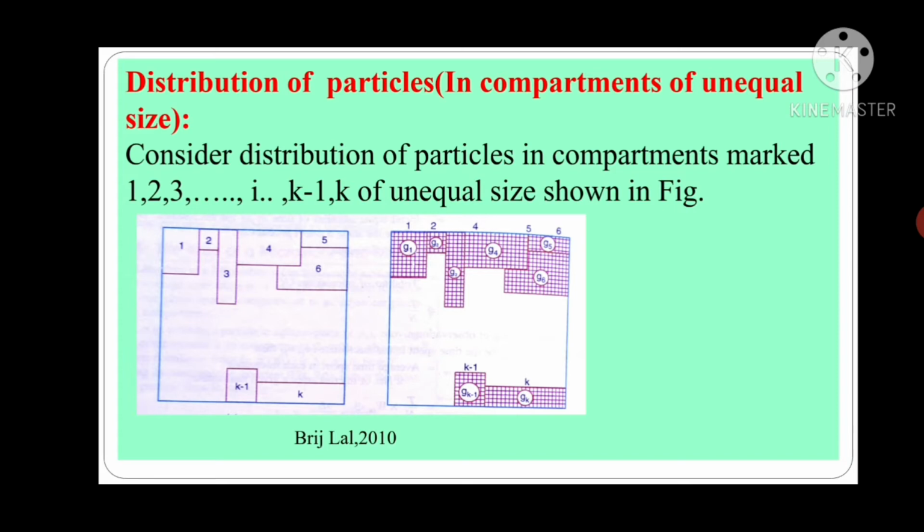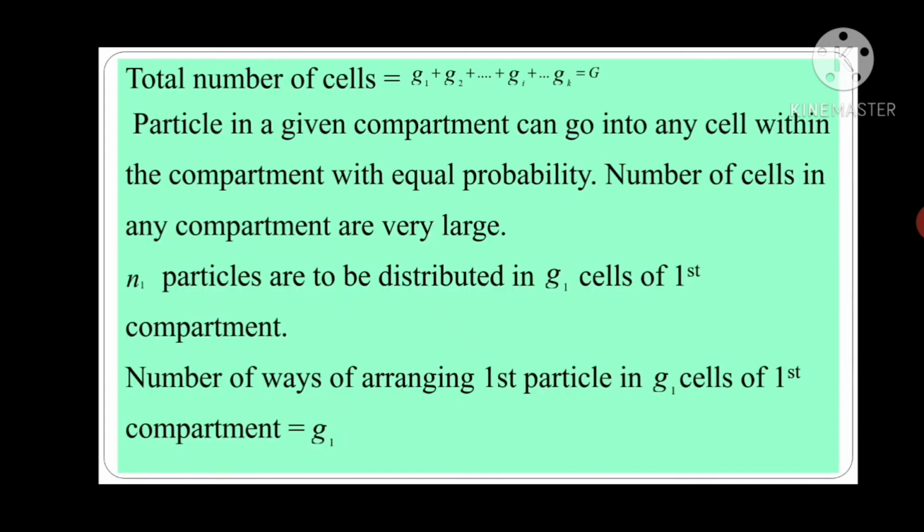In the second figure, we have subdivided the compartments into small cells of the same size. So the total number of cells is given by G1 plus G2 plus up to Gi plus up to Gk, which is equal to capital G.